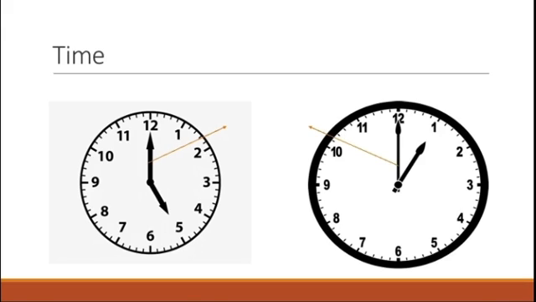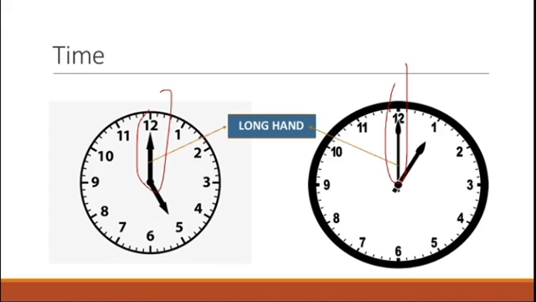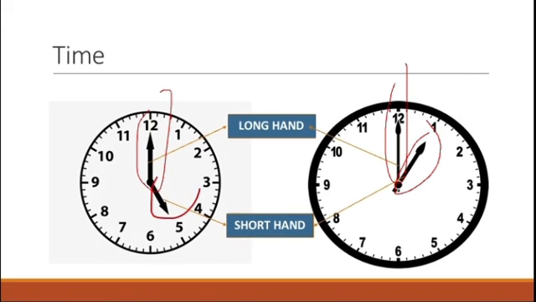The long hand shows the minutes. The short hand shows the hours. So from this we will be able to read the time.